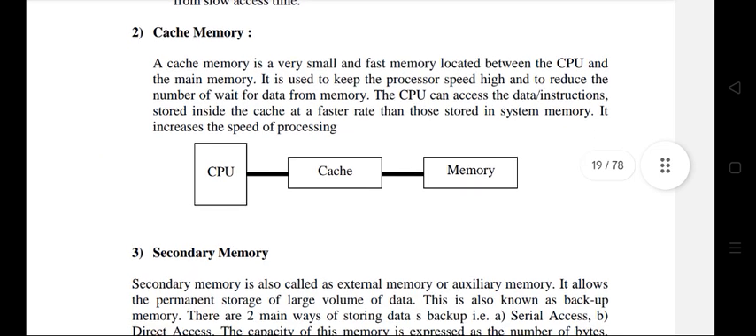Cache memory. A cache memory is a very small and fast memory located between the CPU and the main memory. It is used to keep the processor speed high and to reduce the wait for data from memory. The CPU can access the data and instructions stored inside the cache at a faster rate than those stored in system memory. It increases the speed of processing.